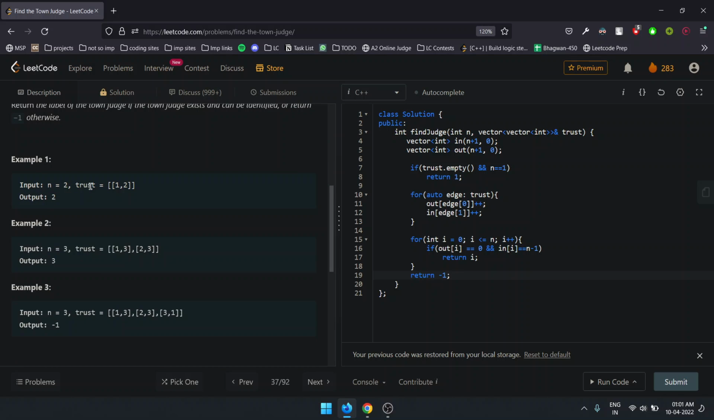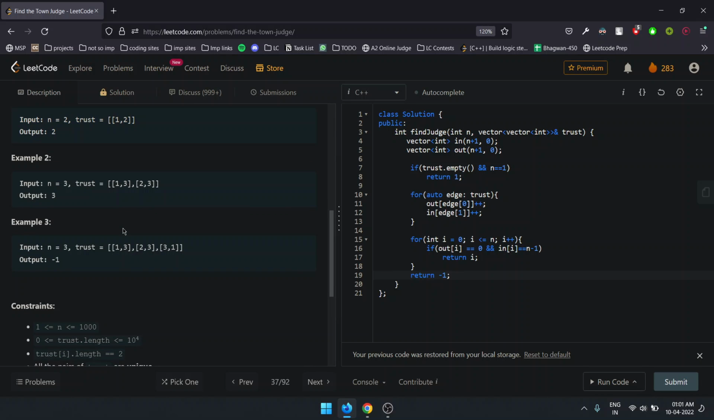Input is n = 2 and the trust array is [[1, 2]]. So it means 1 trusts 2. As there is no other array element, we simply return 2, as 2 doesn't trust 1. Now, second example: 1 trusts 3 and 2 trusts 3, but 3 doesn't trust anyone, so basically 3 is the town judge as it satisfies all three conditions.